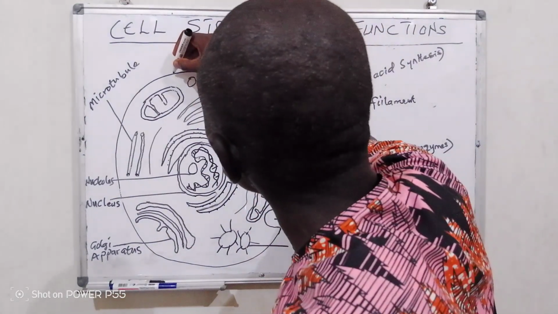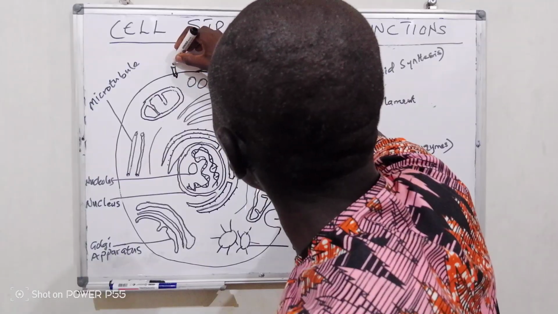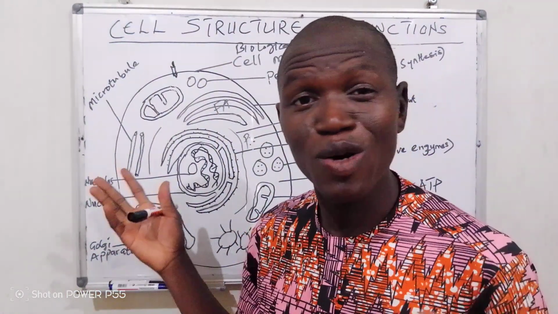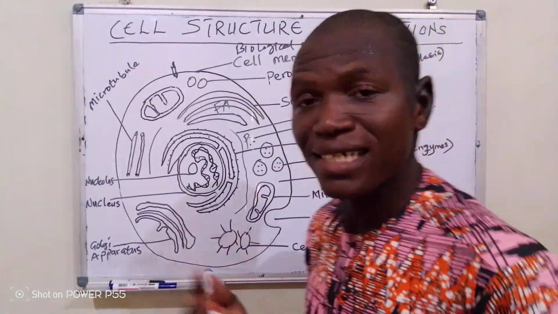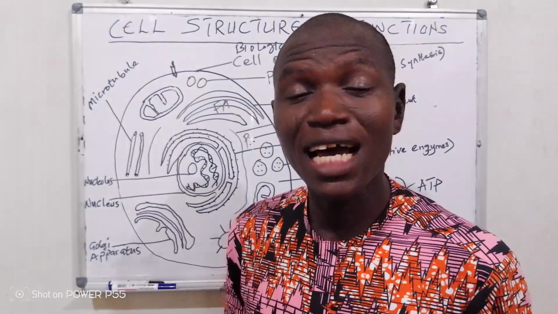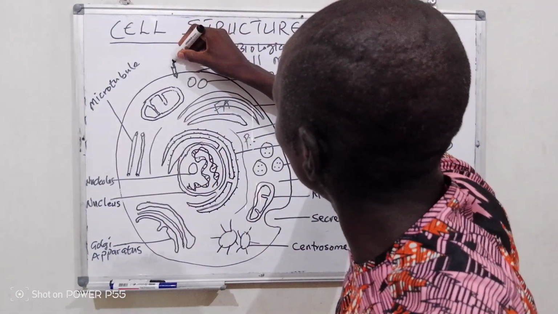This membrane has what we call receptors. It's always interesting to me the way God creates us and how these cells operate. For example, some drugs, when you take them, before they get where they are going, these cell receptors have to receive them.